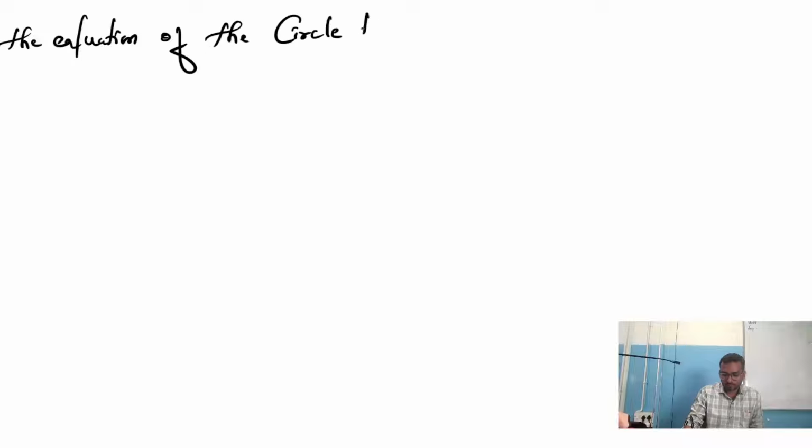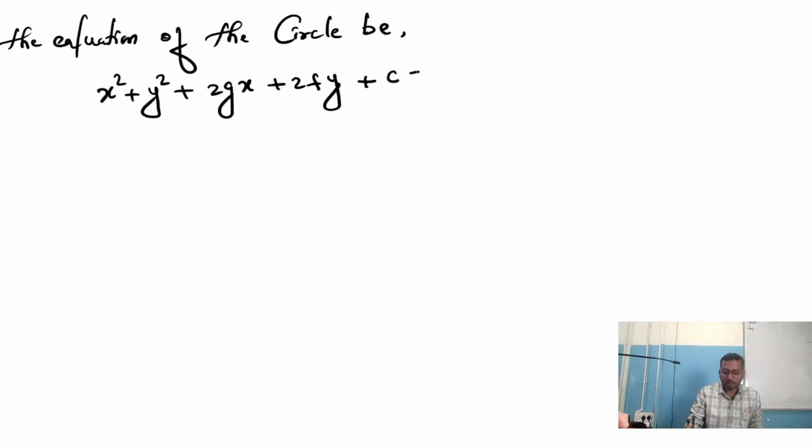Observe. First, take down the steps. Let the equation of the circle be x square plus y square plus 2gx plus 2fy plus c is equals to 0.